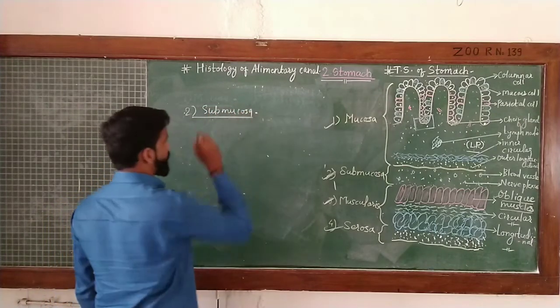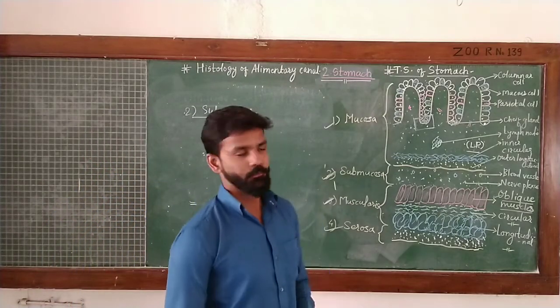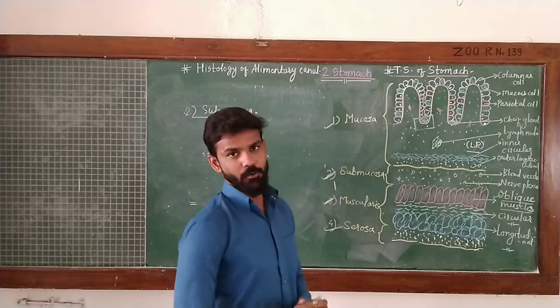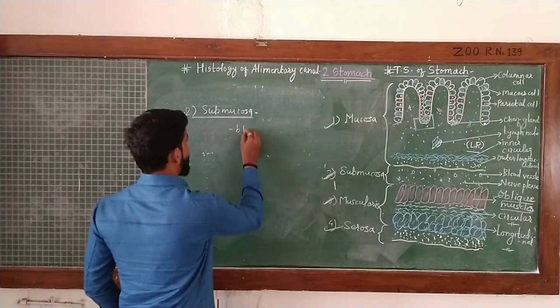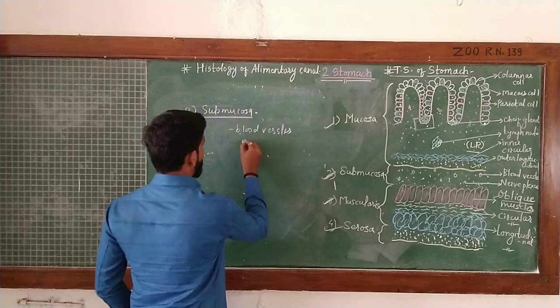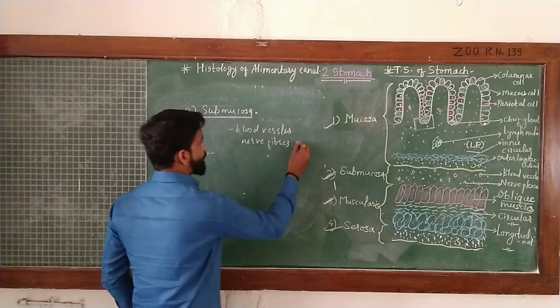submucosa. Submucosa basically consists of connective tissue, and it is the major connective tissue region of this stomach. Here again the same structures come, a large number of blood vessels are present, and also a network of nerve fibers in the form of a plexus.